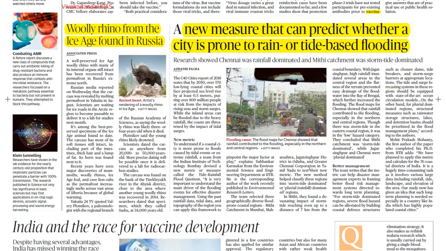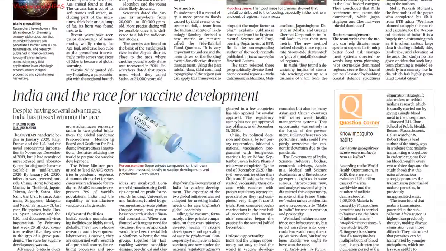Just remember the basic premise is that if we know the origin of the flooding in a particular city, we would be able to apply the remedy in an equivalent or proportional manner. So if it is tide-based flooding that is occurring, then we can build high structures. If there is rain-based flooding that is going to occur or has a probability to occur at a particular place, we have to keep the drains larger and make space for the water to move out from the city. Okay, so I hope this is clear.